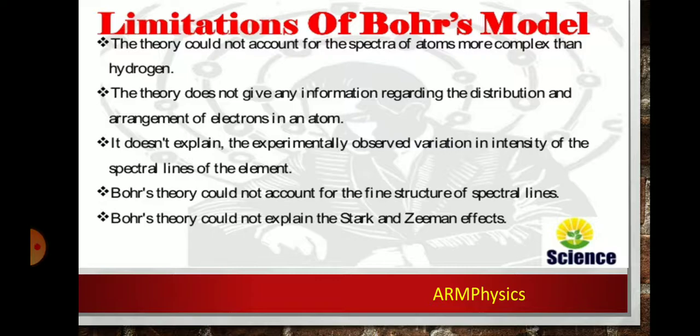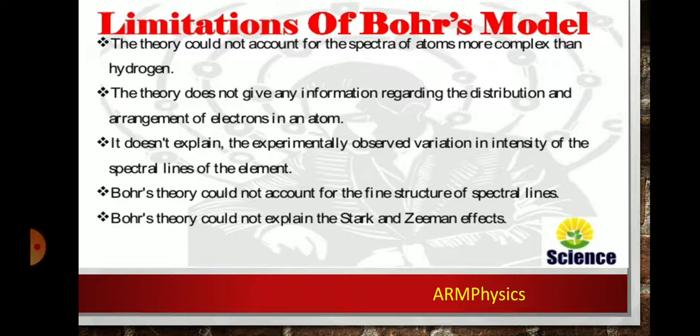See, children, Stark effect: the splitting of line spectra in the electric field is the Stark effect. The splitting of line spectra under the influence of magnetic field is called Zeeman effect. So this model could not explain these two effects. So finally, these are the limitations of Bohr's model of hydrogen atom.